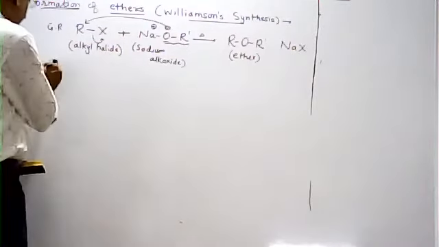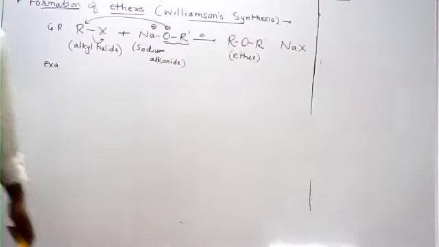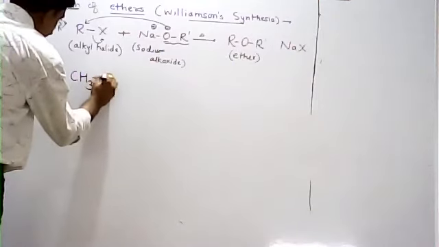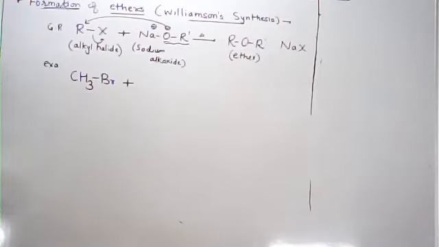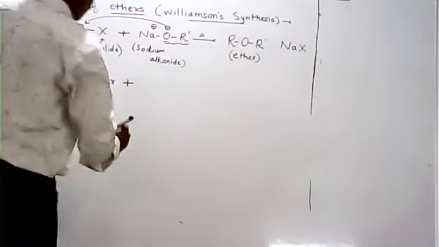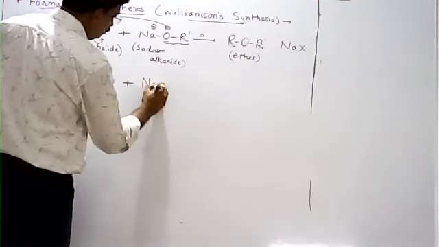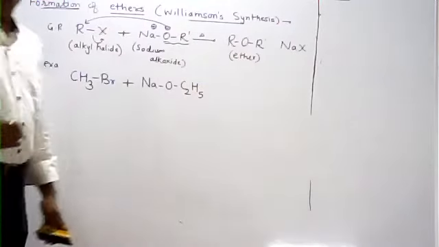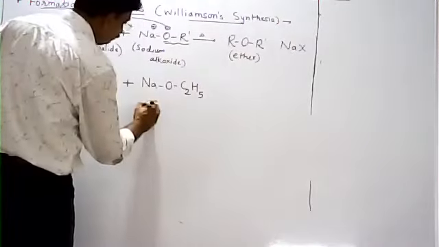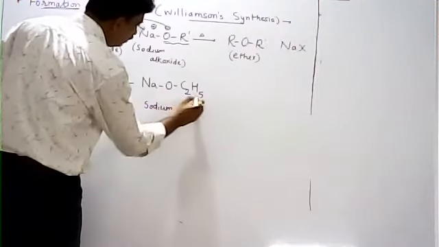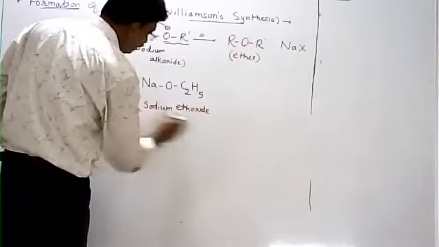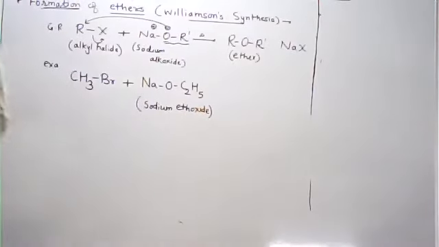Then an example. Suppose the alkyl halide we have taken is CH3Br, which is called methyl bromide. Methyl bromide reacts with sodium ethoxide, NaOC2H5. Na means sodium, and C2H5 and O is called ethoxide because oxygen is attached to the ethyl group. Then what is the product?